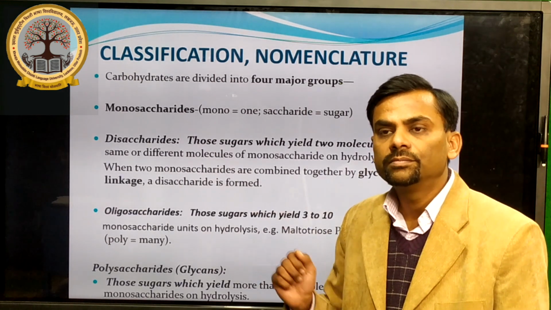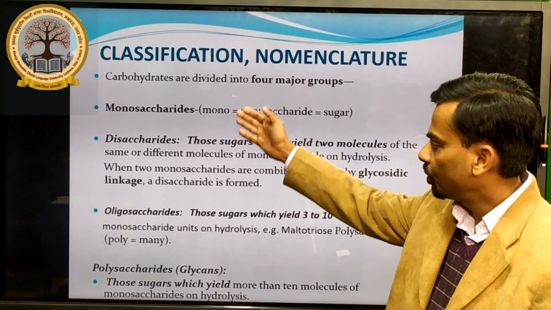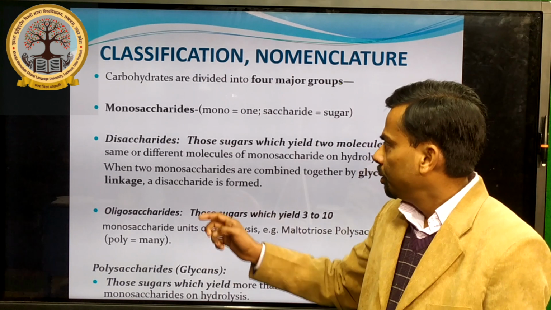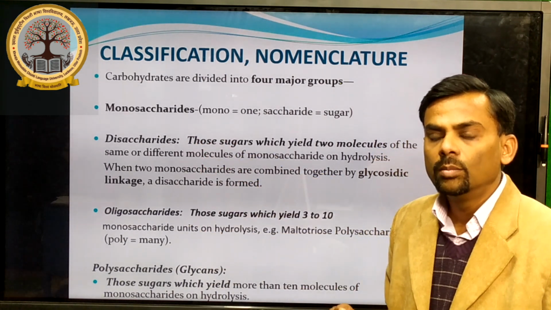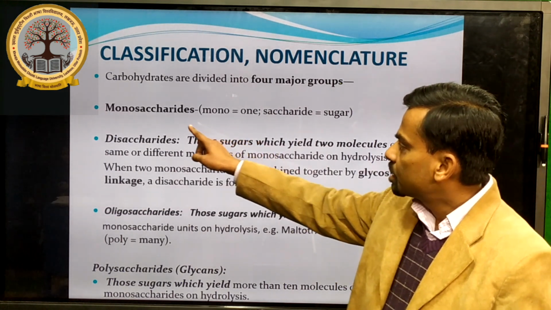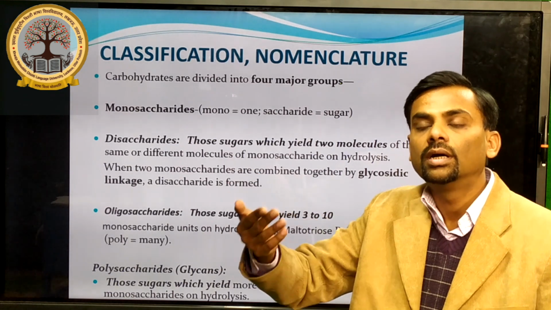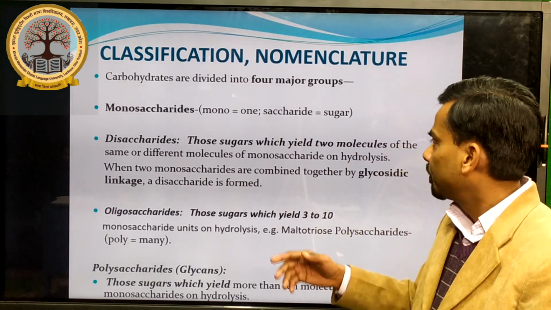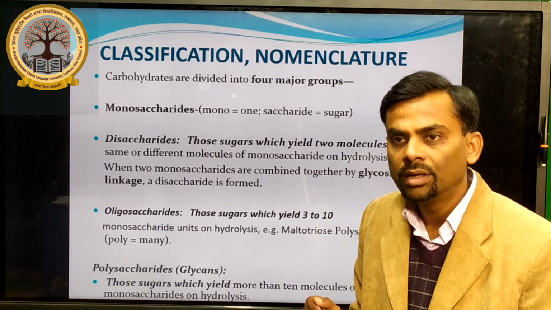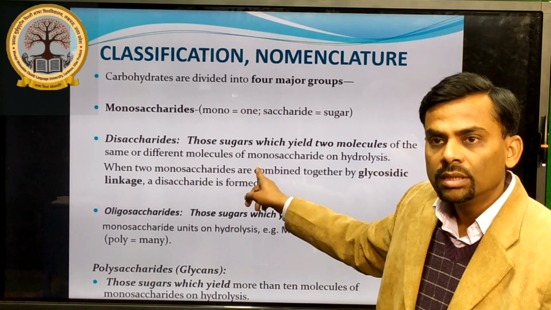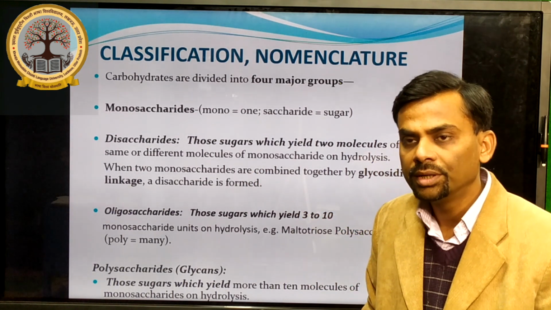Another important part is the classification of carbohydrates. They are classified into 4 types: monosaccharides, then disaccharides, oligosaccharides and polysaccharides. As the word itself means, mono means single, so monosaccharides can't be further hydrolyzed into simpler forms. While a disaccharide can produce 2 monosaccharides upon hydrolysis, because they are formed by 2 monosaccharides joined through a glycosidic linkage.